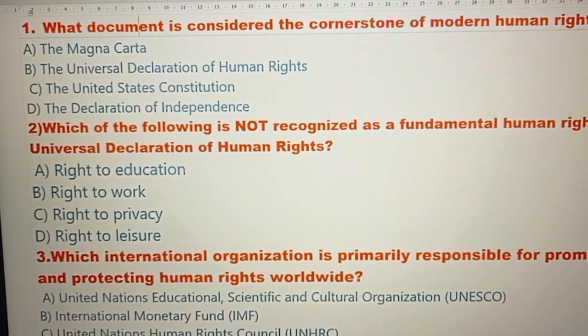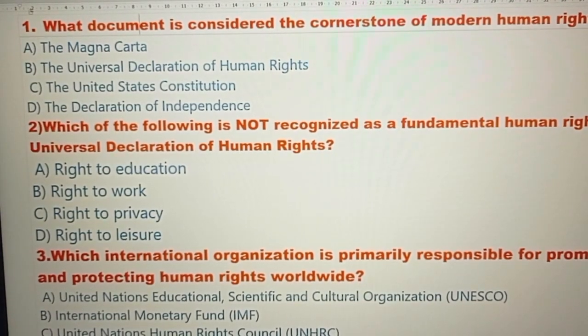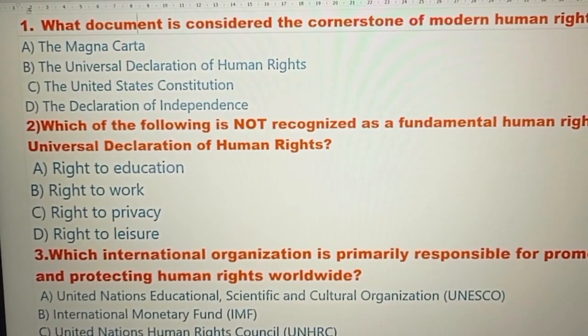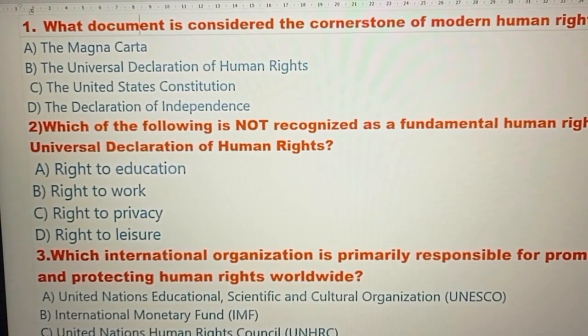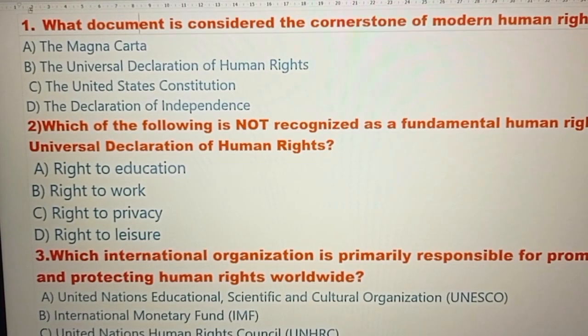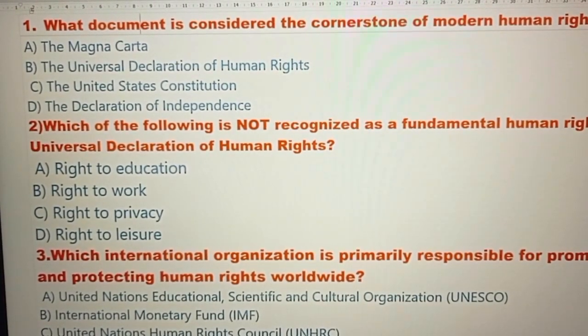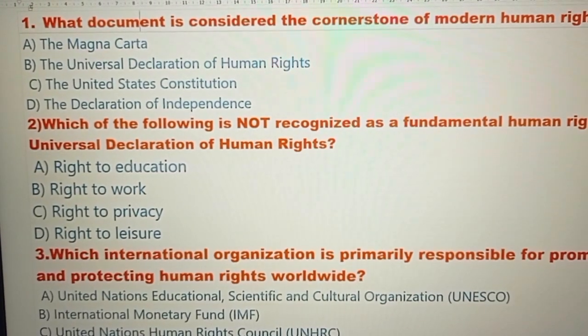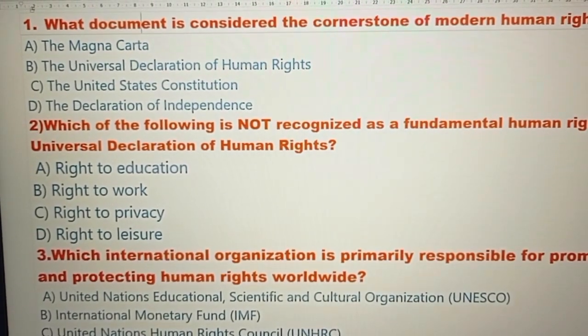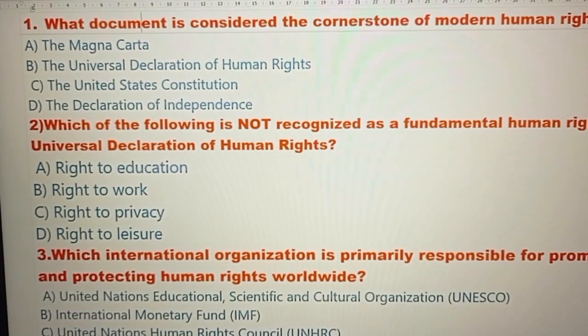Question number 1. What document is considered the cornerstone of modern human rights? Option A, the Magna Carta. Option B, the Universal Declaration of Human Rights. Option C, the United States Constitution. Option D, the Declaration of Independence. And the right answer is option number B, the Universal Declaration of Human Rights.